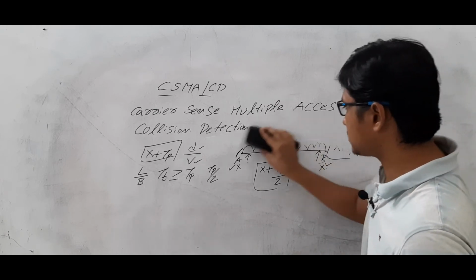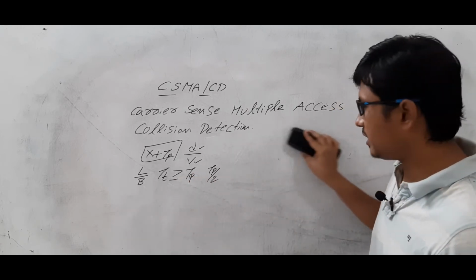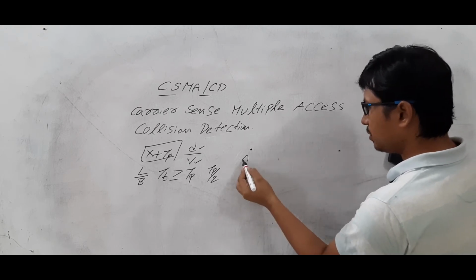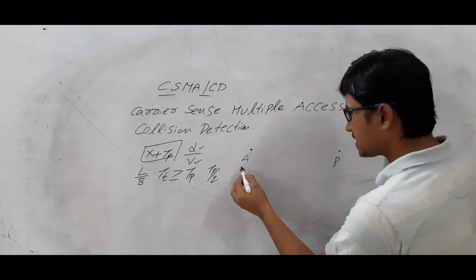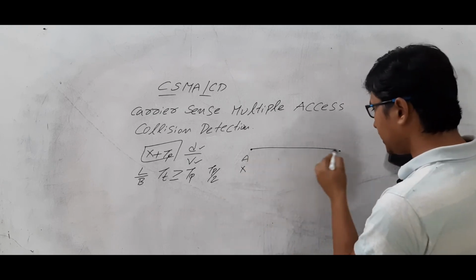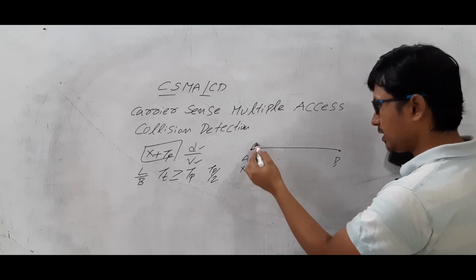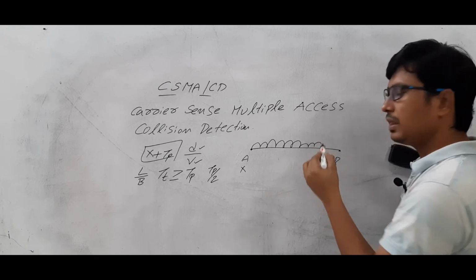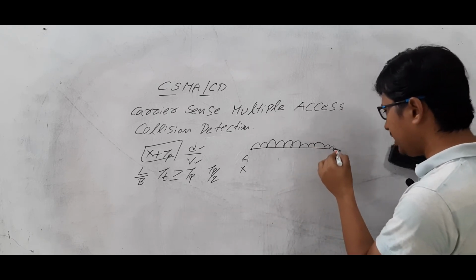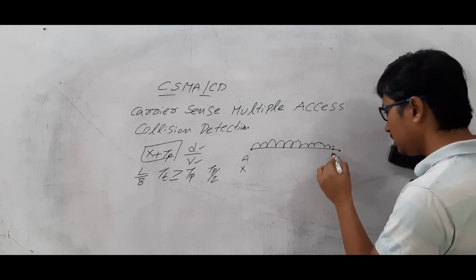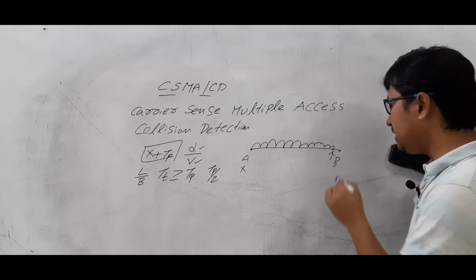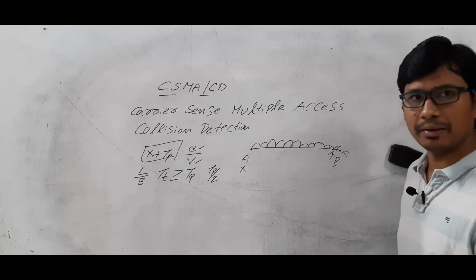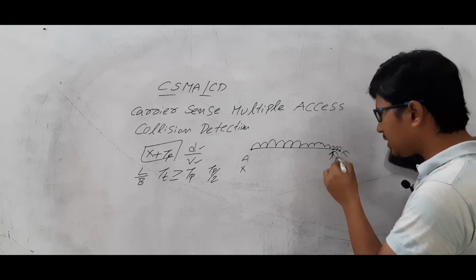Now let me discuss another scenario. This is not sufficient, and I will discuss why. Again node A and node B are there. At exactly x time, node A senses the medium, finds that the medium is free, and transfers the frame. Are you able to understand? When the frame is about to reach B, B senses the medium, finds it idle, and also starts sending the frame.